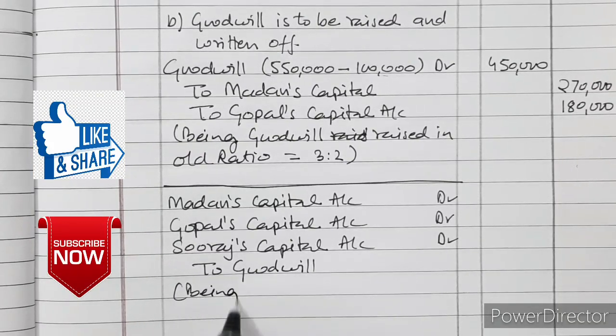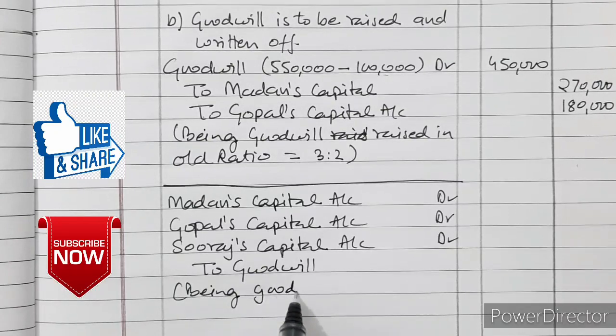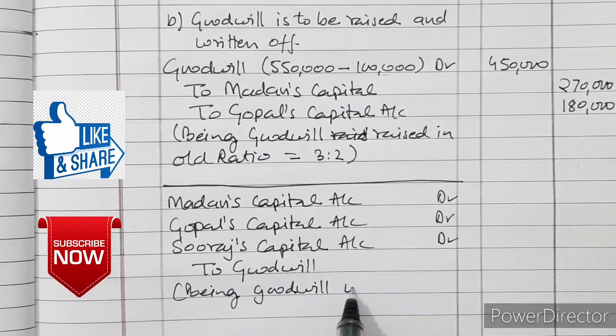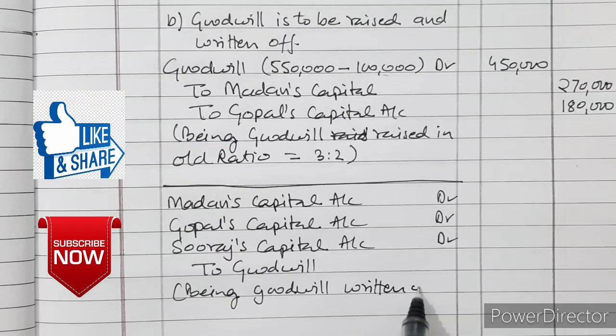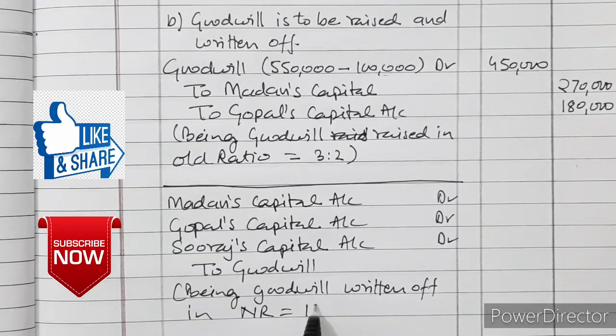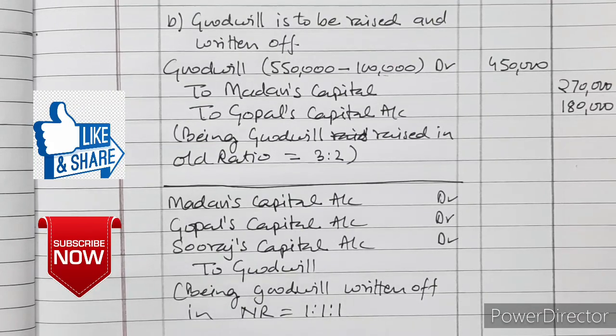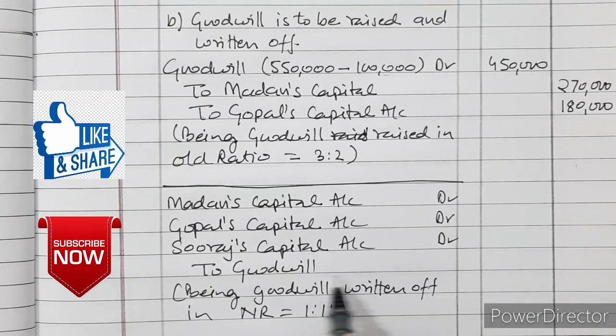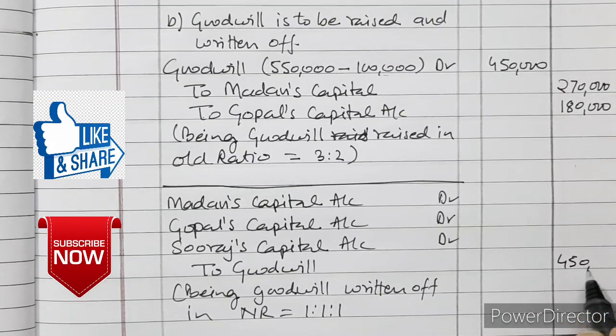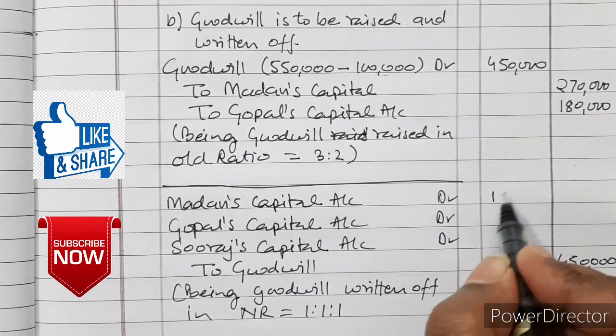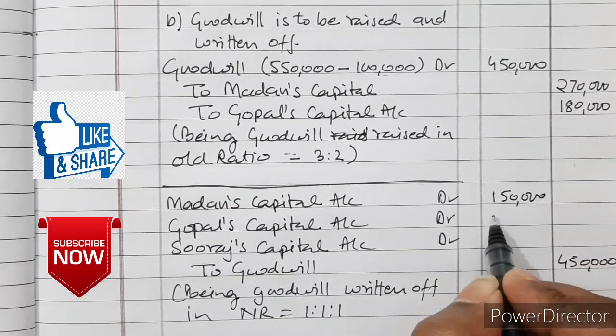Being goodwill written off in new ratio, which is 1:1:1. So what will be the amount? Amount is rupees 4,50,000 goodwill written off, 1,50,000 each.